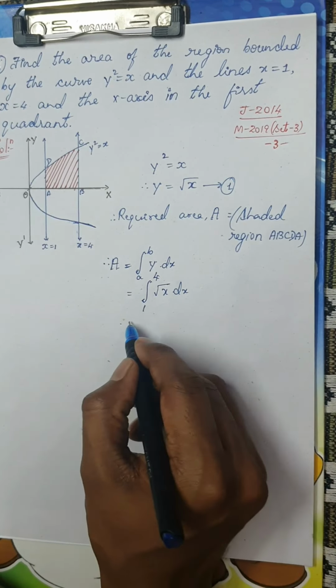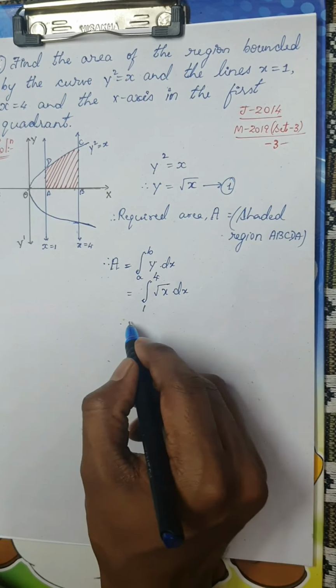So this is nothing but, we have already seen it, integral of root x means x power 1 by 2 is nothing but x power 3 by 2 divided by 3 by 2 within the limits 1 to 4. Okay, so this is nothing but reciprocal of 3 by 2 would be 2 by 3 into, let me apply the limits here, 4 power 3 by 2 minus 1 power 3 by 2, right?